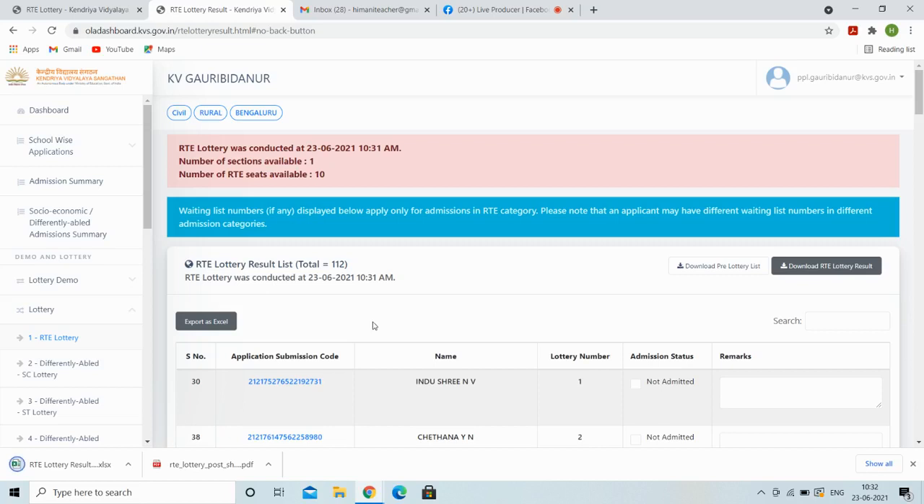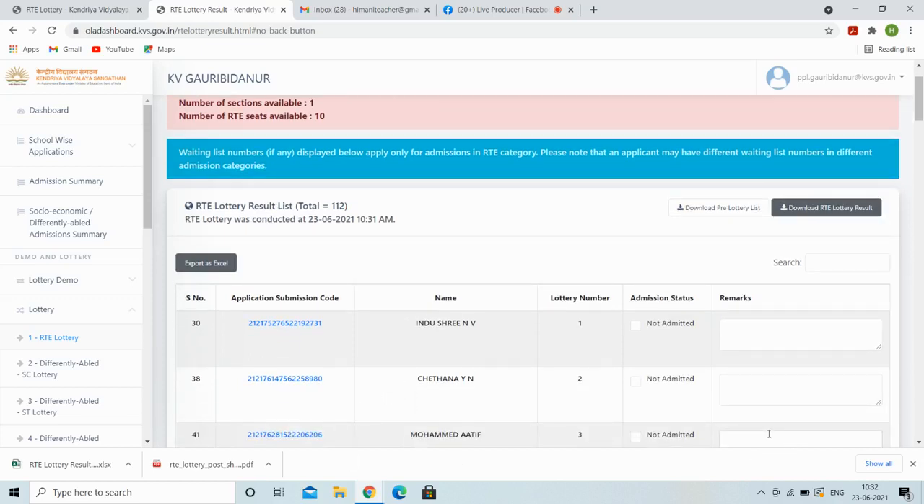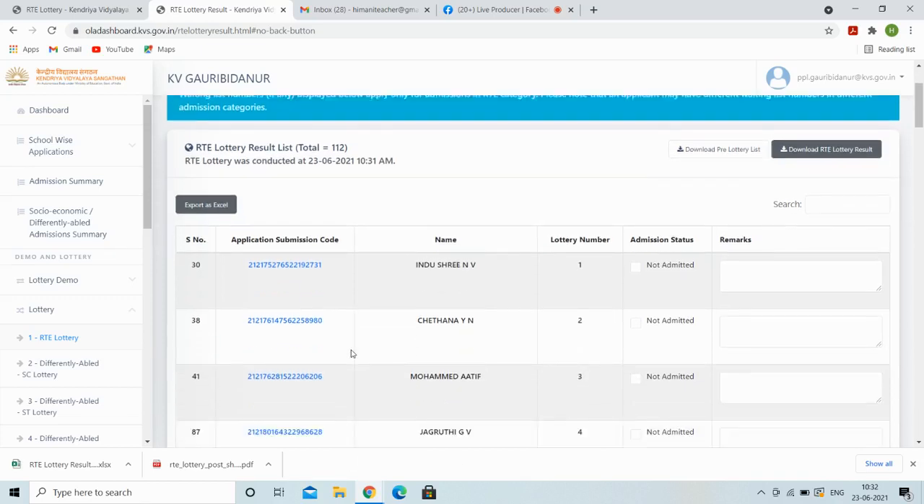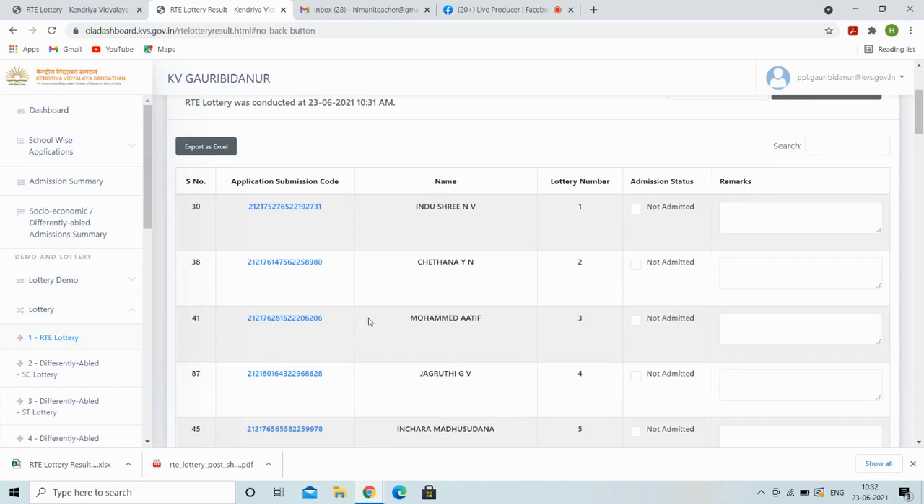So we have conducted the RT lottery list for RT students. A total number of 112 have applied, 10 are selected. Okay. Form number 30 is the first. This is the serial number, this is the lottery number. Start from the top: 30, Viscal Korotha, that is the first candidate.